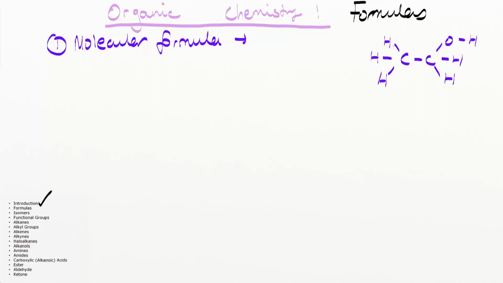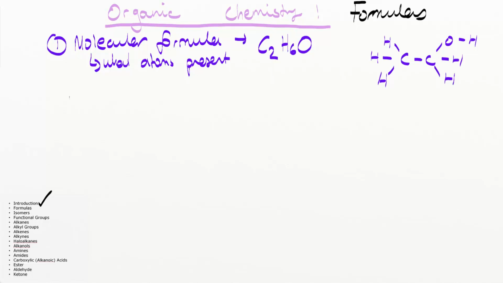If we count up the carbons and hydrogens and oxygens here, we see there's going to be 2 carbons. So we write C2. And then there's 6 hydrogens, 1, 2, 3, 4, 5, 6. So that becomes H6, and then 1 oxygen, O. So the molecular formula simply tells us what atoms are present inside the molecule. So I'm just going to go ahead and write that down. What atoms are present.